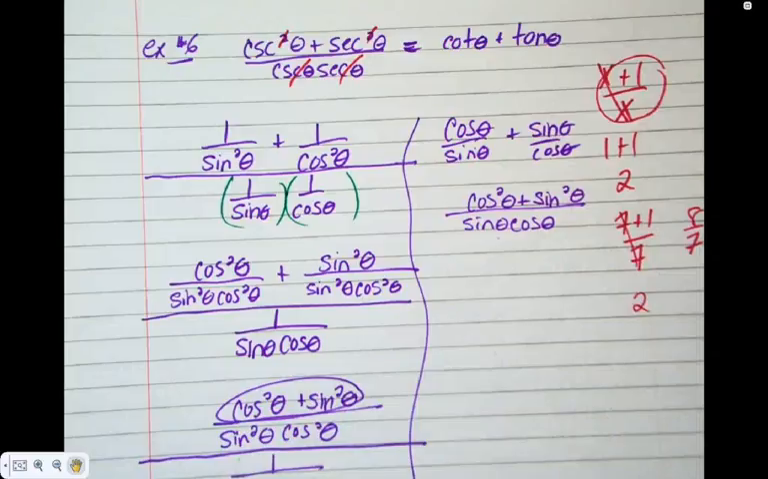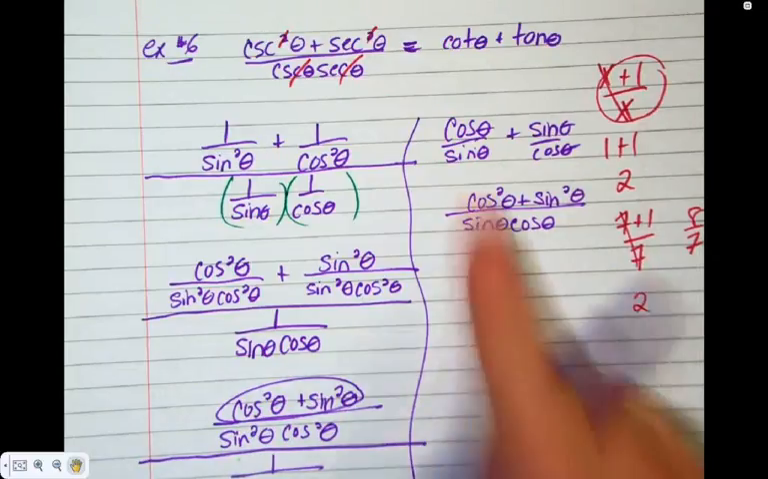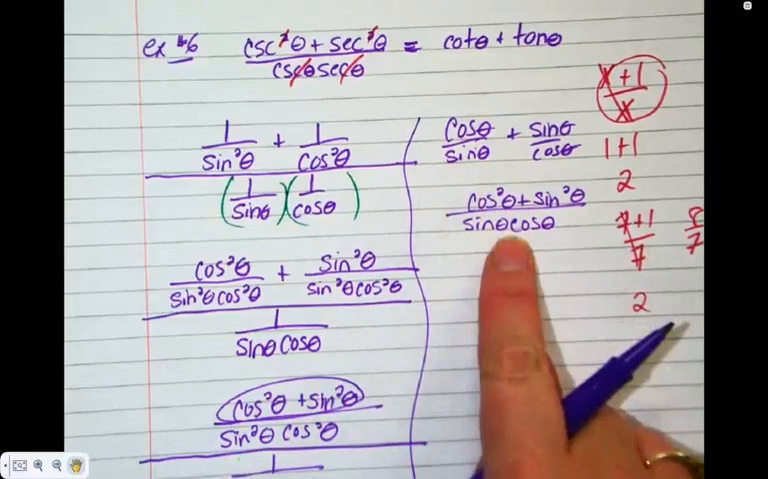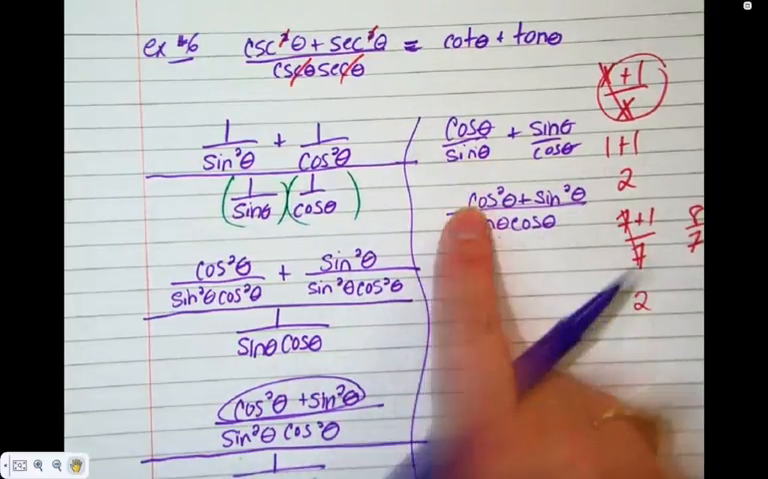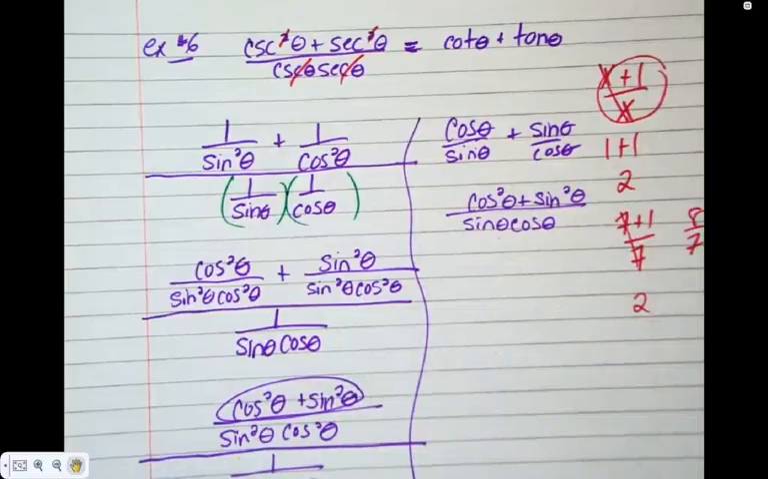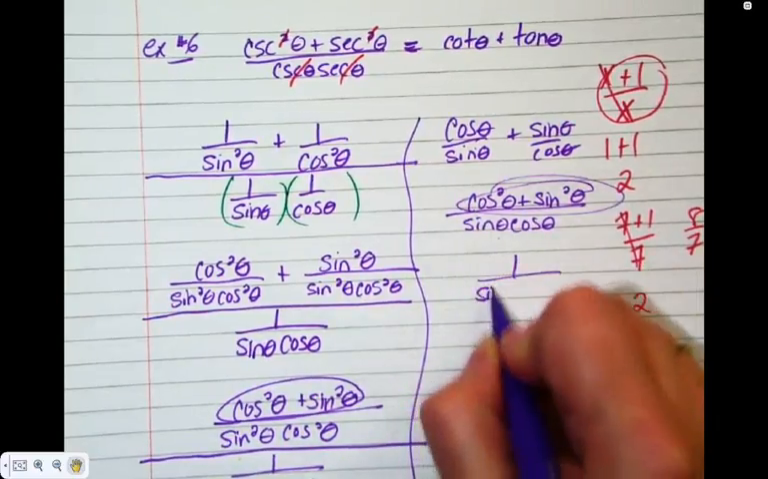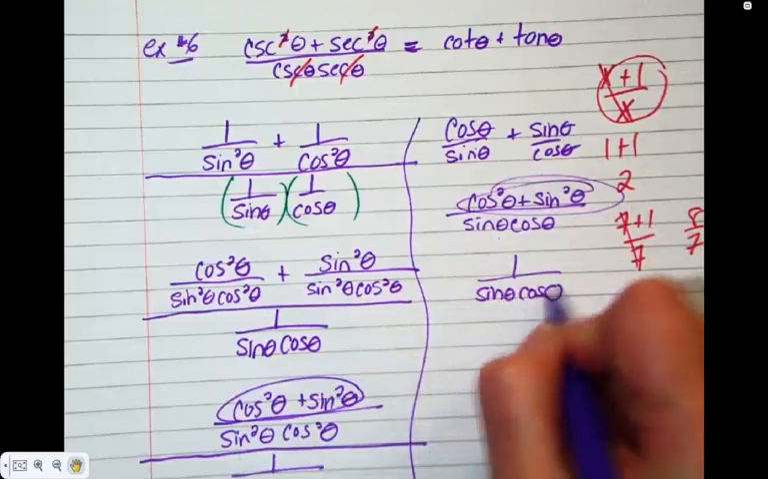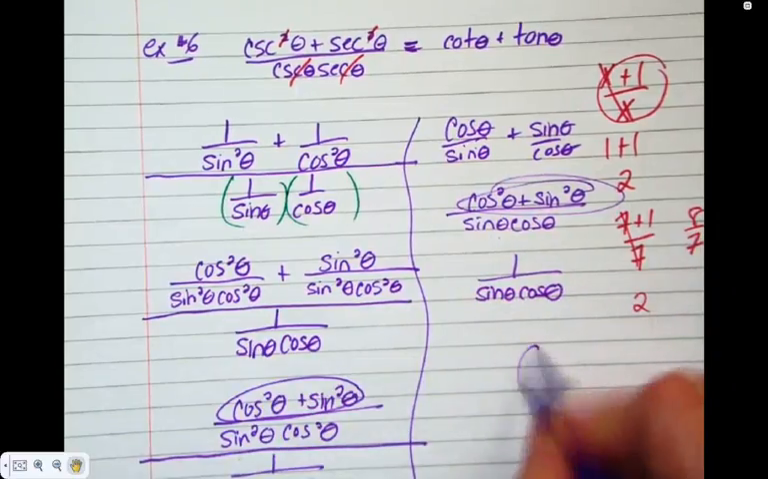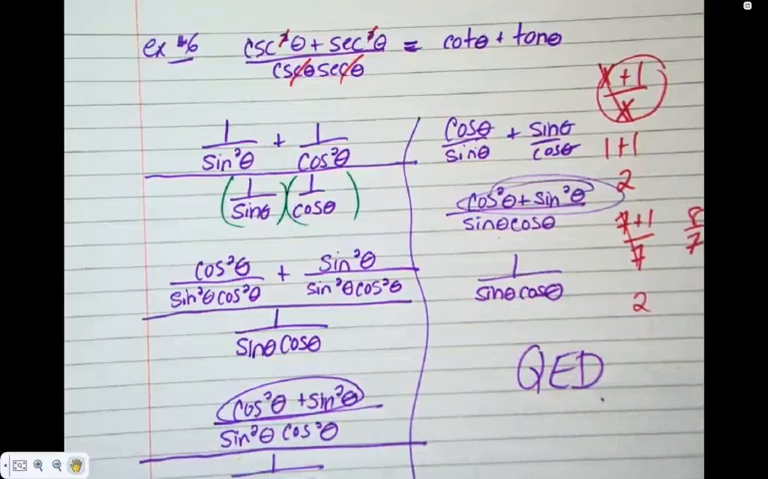Everybody okay with what I did? Because I skipped a step, so I want to make sure you're okay with me. So how do you go from sine to sine cos? What did you multiply by? So cos times cos, and then sine times sine. And then? It becomes 1. And then? QED. Oh my God, I love identities so much.